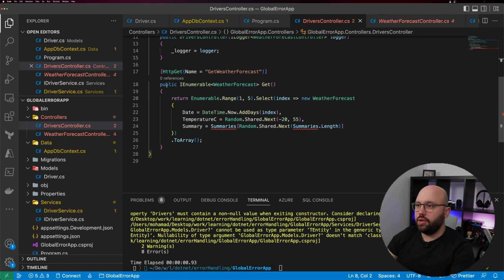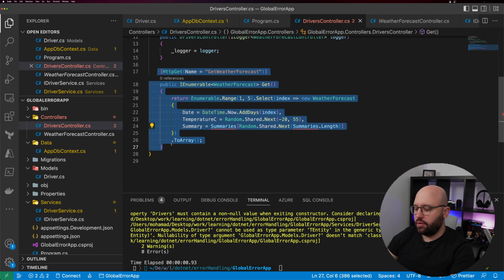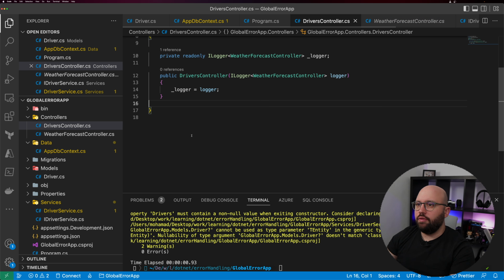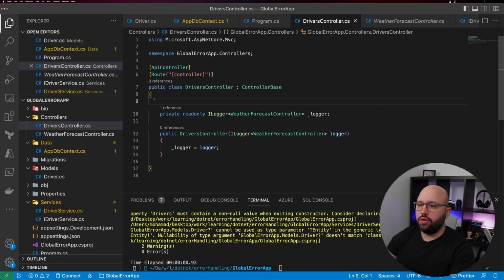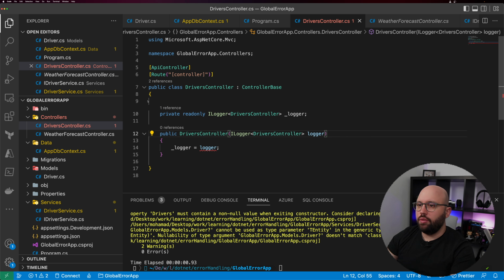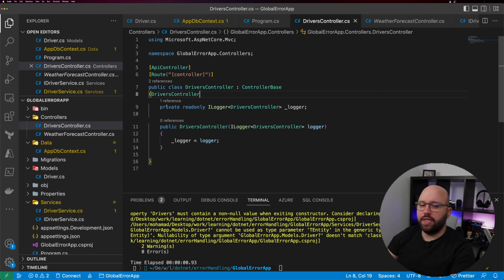We definitely don't need this. So now we have a very simple empty controller called drivers. Oh, and we don't need this. So this one here needs to be updated. Okay. Perfect. So now we have a very simple and empty controller, which does not do anything yet.